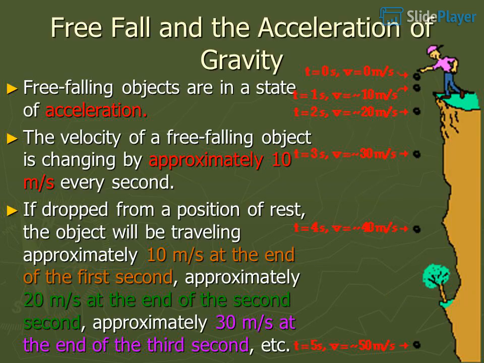Free fall and the acceleration of gravity. Free-falling objects are in a state of acceleration. The velocity of a free-falling object is changing by approximately 10 meters per second every second. If dropped from a position of rest, the object will be traveling approximately 10 meters per second at the end of the first second, approximately 20 meters per second at the end of the second, approximately 30 meters per second at the end of the third second, etc.